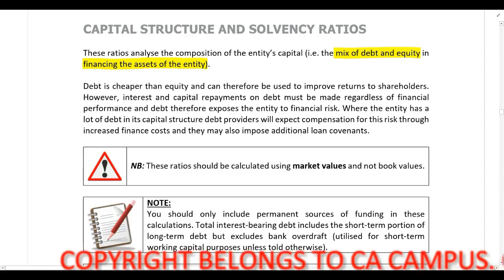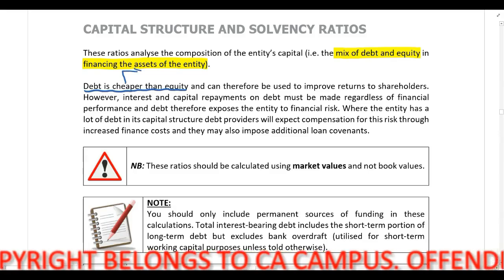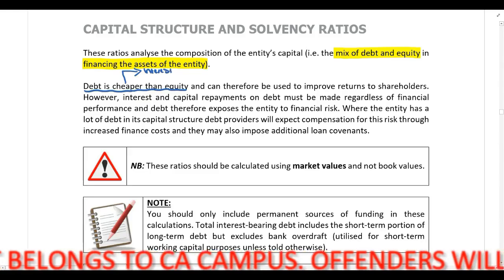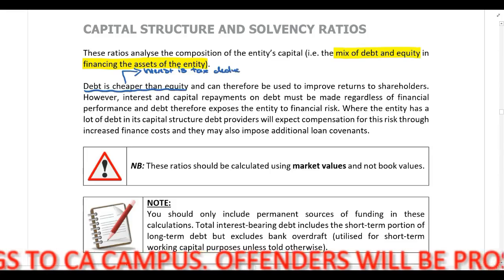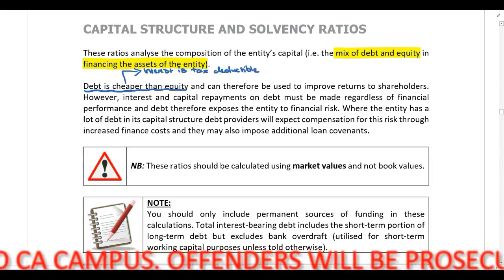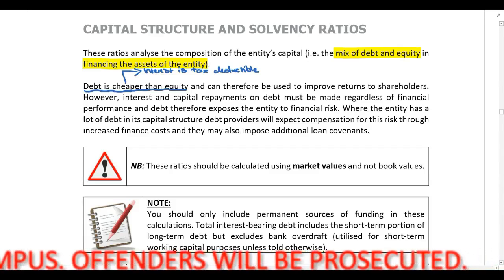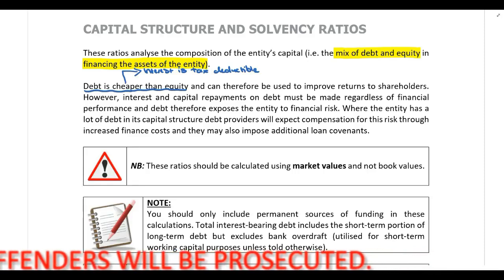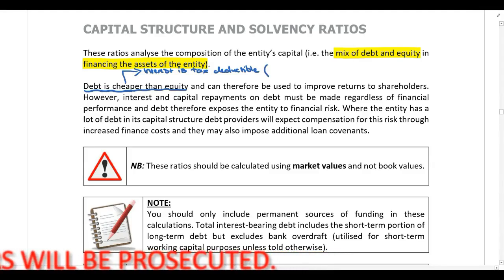Now guys, debt is cheaper than equity for two reasons. First, interest is tax deductible. So when the company performs their tax return, they get a tax deduction for interest, and it reduces the amount of tax that they need to pay across to SARS, making debt cheaper than equity because dividends are not tax deductible.